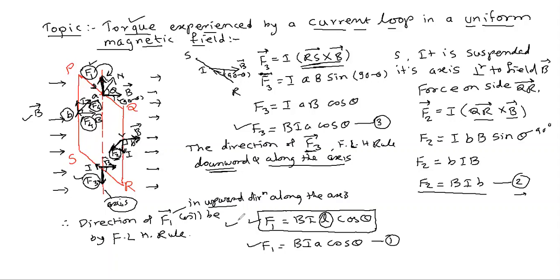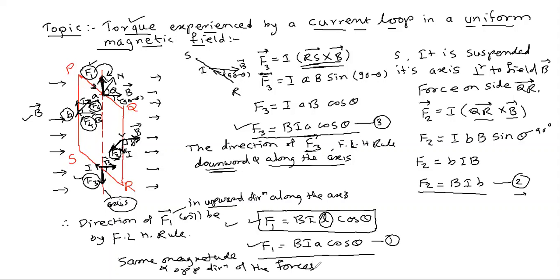What about their magnitude? You see the magnitude of F1 and F3. F1 is B I A cos theta, and F3 is also B I A cos theta. The magnitude is also the same, and the forces are in opposite directions. Therefore, we can say this coil will not move either in the upward direction or the downward direction.